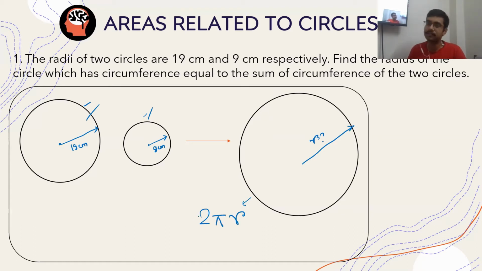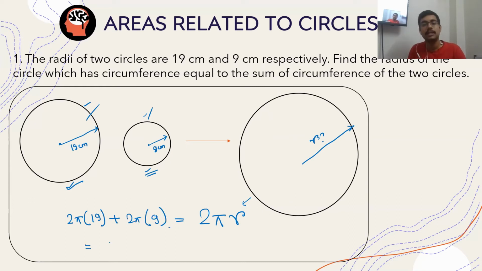The big circle's circumference is equal to the sum of the circumferences of these two individual circles. The circumference of this will come out to be 2 pi times 19 and the circumference of this will come out to be 2 pi times 9.